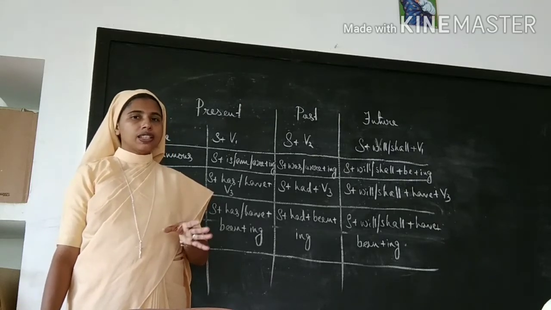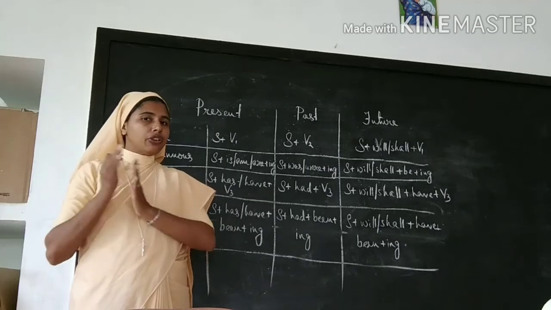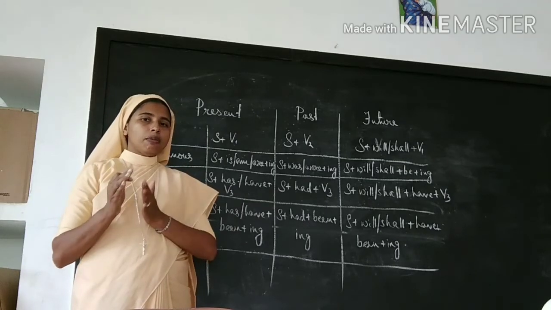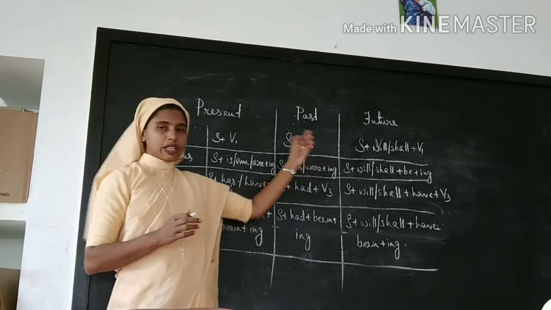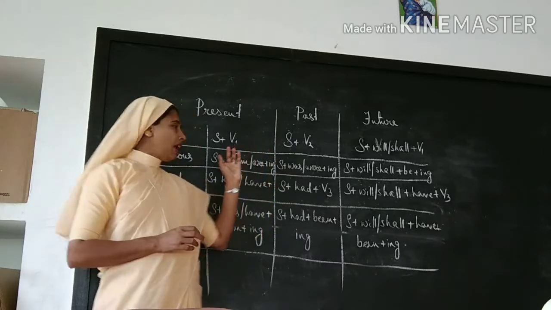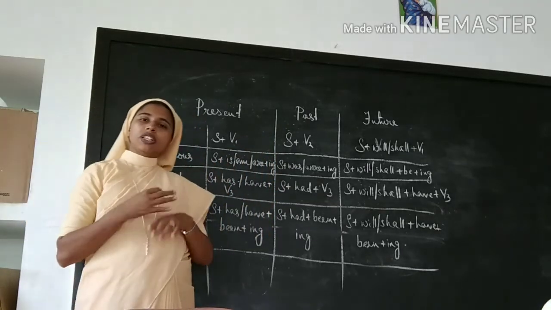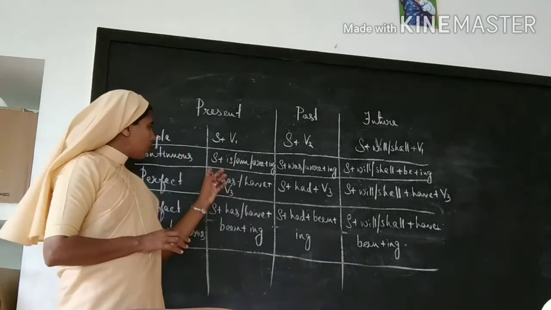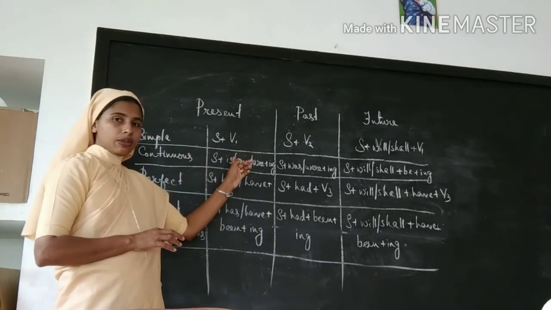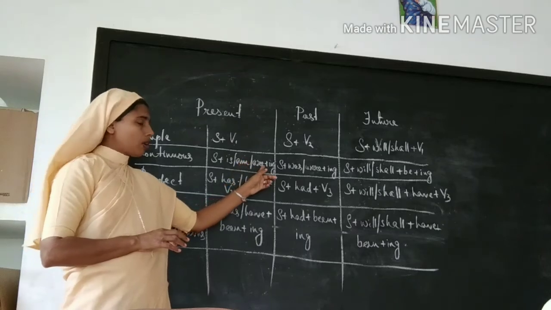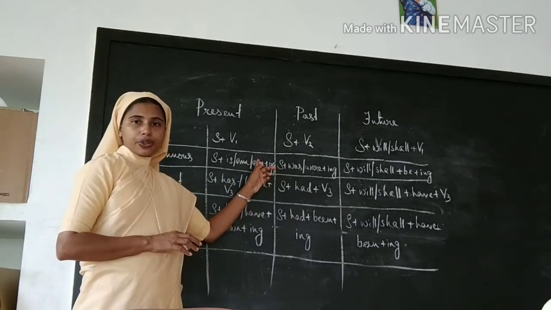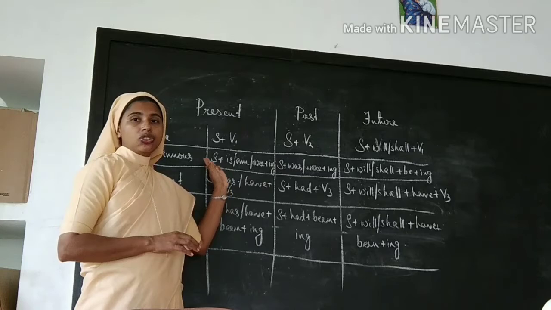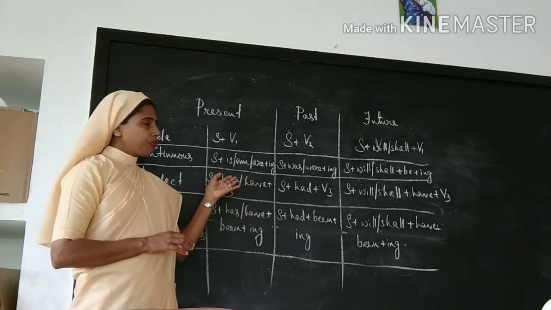Okay, simple tenses will use the three verb forms: present, past, and also the present will be there. Okay. Again, in continuous tense, all the continuous tenses follow ing forms. So, present continuous will be subject plus is, am, or are, that's auxiliary verbs, plus ing form. She is writing.